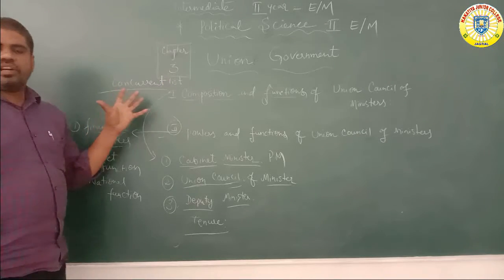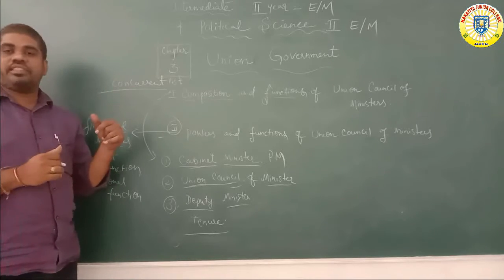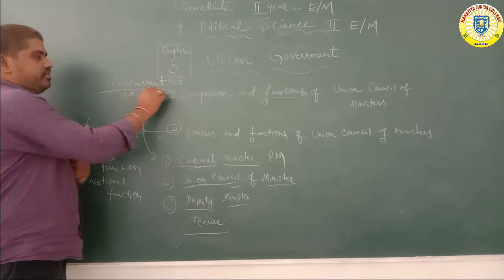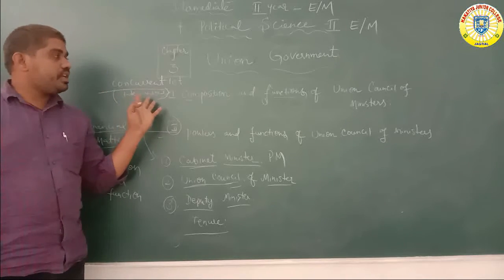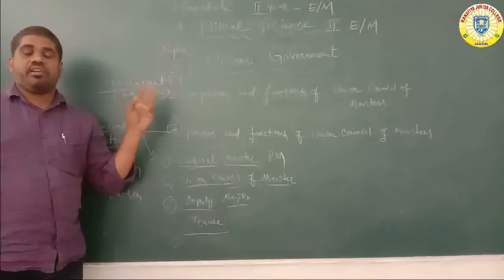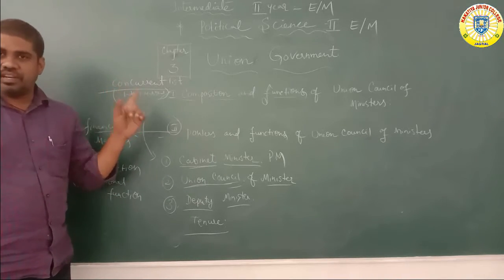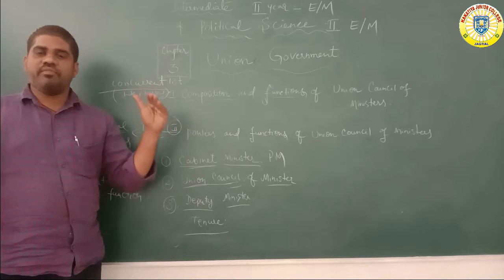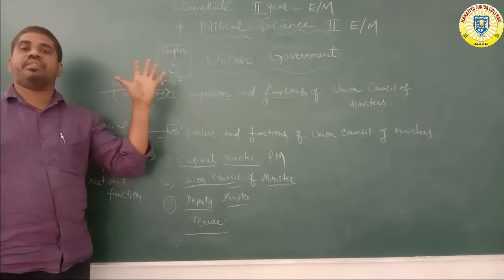The state list is under the control of every state assembly and state-wise ministers. The concurrent list is mainly state and national, both levels. Next, the union list is under the union minister, the Union Council of Ministers. How many levels are there? Three levels: the state list at one level, the concurrent list at another level, and the union list under the control of the Union Council of Ministers. These are the three main lists at both levels.